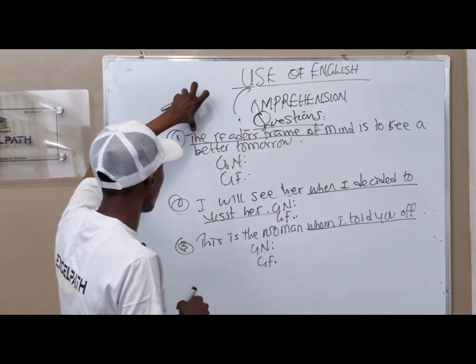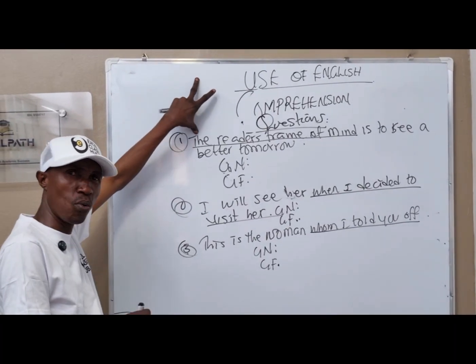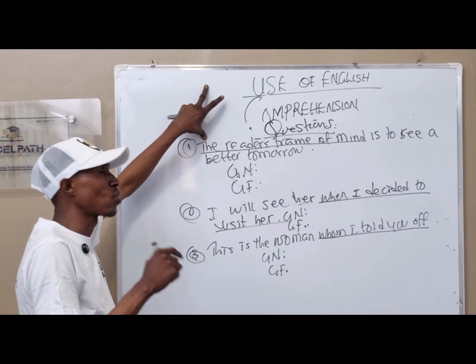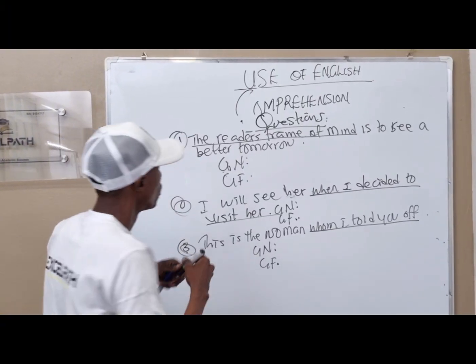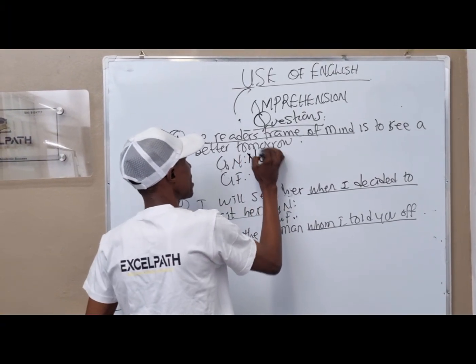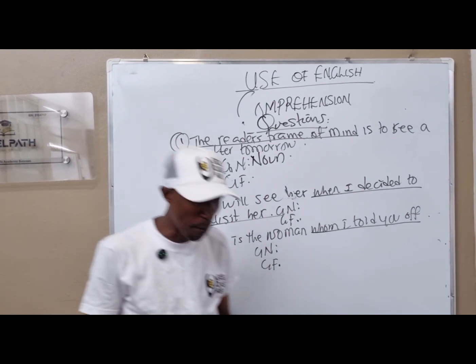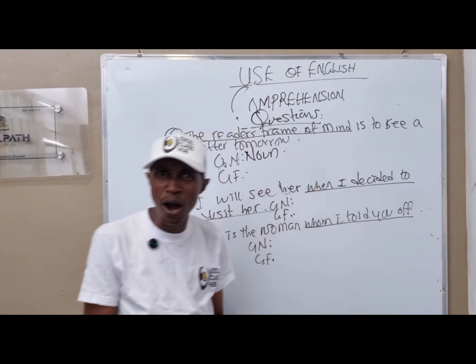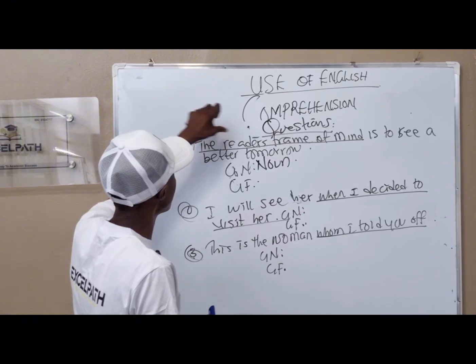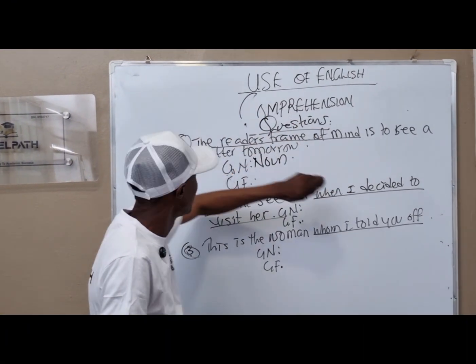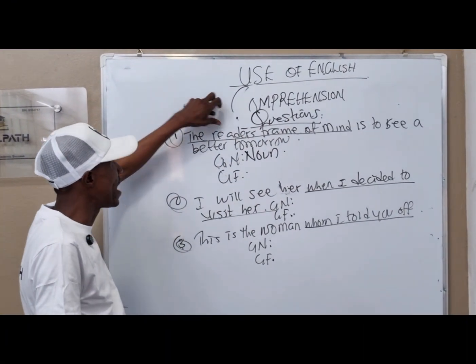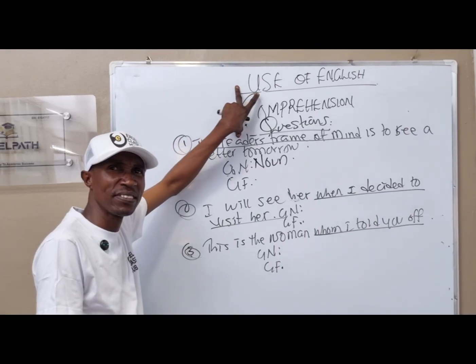So here now, the pointer is a pointer of an article. An article is centered on a noun. So automatically, here is a noun. You want to know if it's going to be a noun clause or a noun phrase. Then we say the reader's frame of mind. "The" is an article. A reader is a person, which connotes a noun.